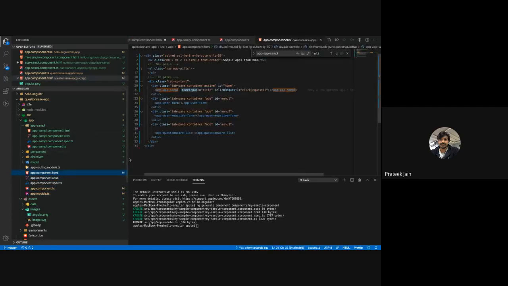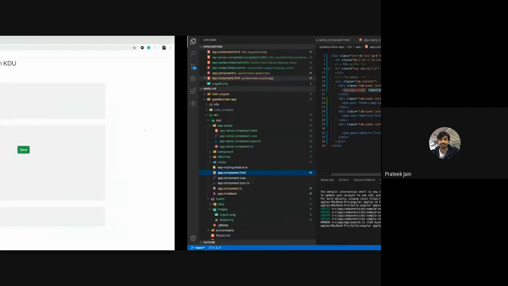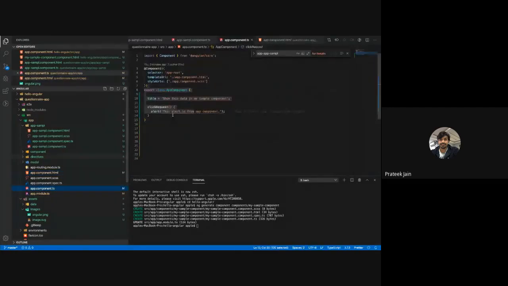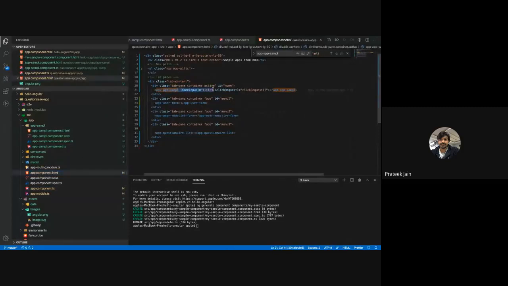Now let's see what happens. See, current customer, show this data in my sample component. So what I did was pass this title value to my app sample component by using this @Input variable, through the property binding.